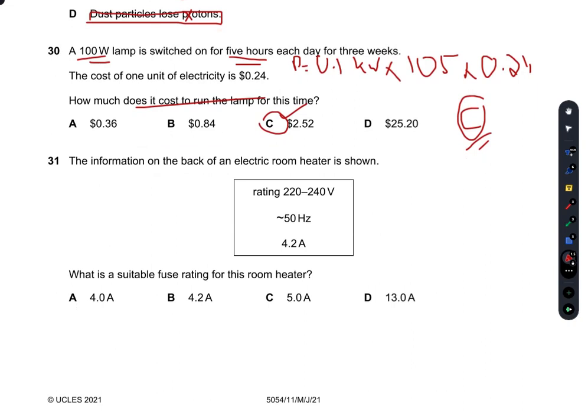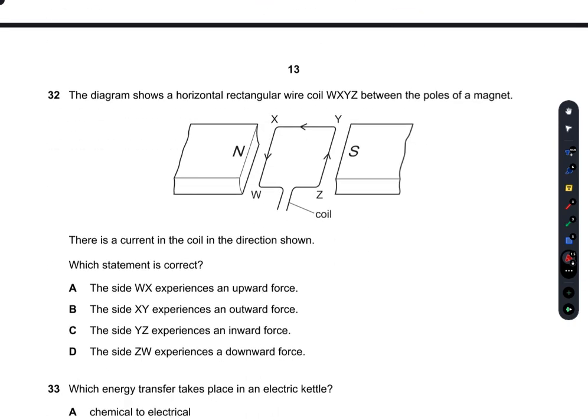The information on the back of an electric room heater is shown. What is a suitable fuse rating for this room heater? So the amount of current passing through it is 4.2 amperes. For a fuse, the rating should definitely be greater than the amount of current ordinarily passing. So it would not be 4 amperes, it would not be 4.2, it would be 5 amperes. It would also not be much higher, like 13 amperes. So C is the right option.